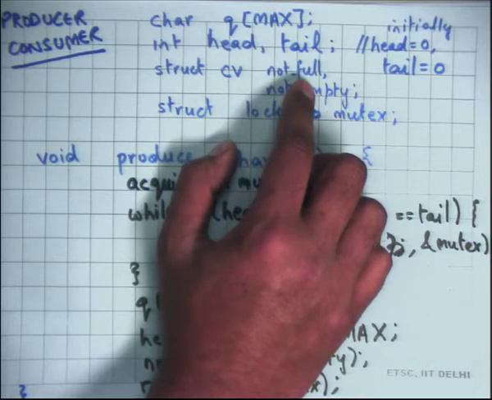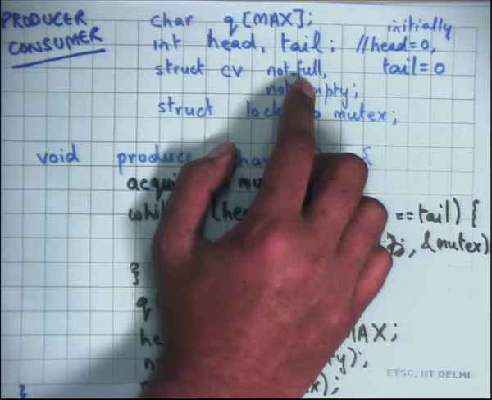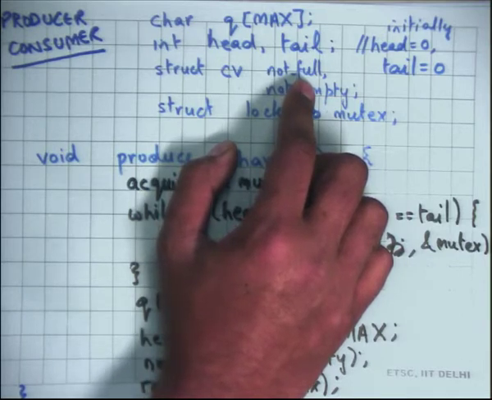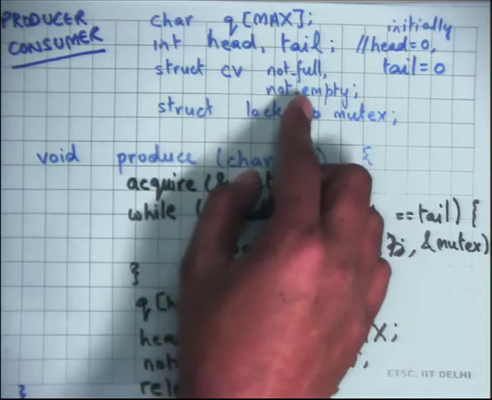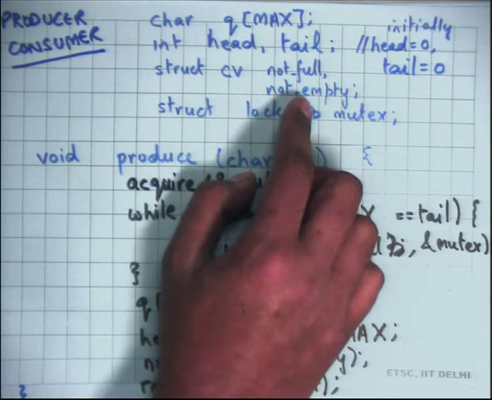And somebody will basically signal or notify this condition variable, and so then the producer can then proceed. And similarly, the consumer should check if the queue is empty, and if it is empty, then it should wait on this condition variable called not empty, right?